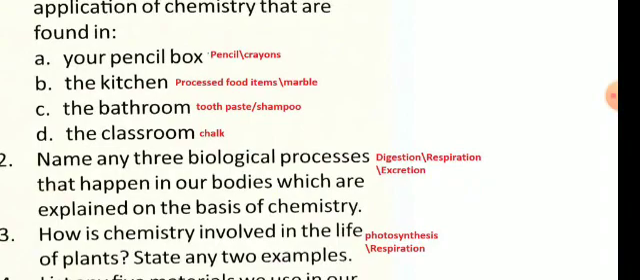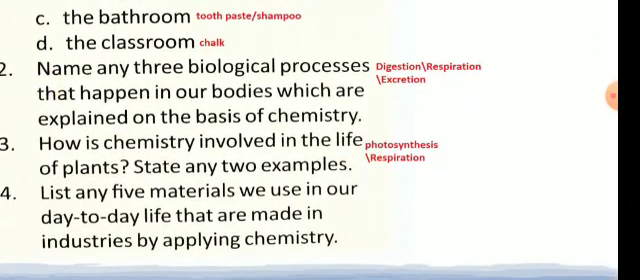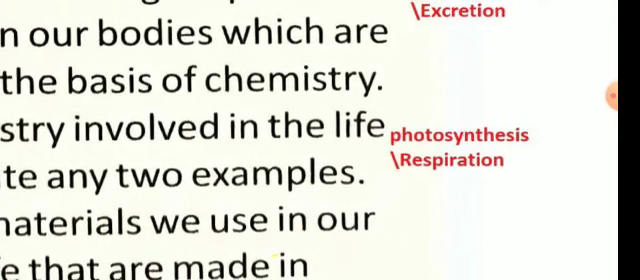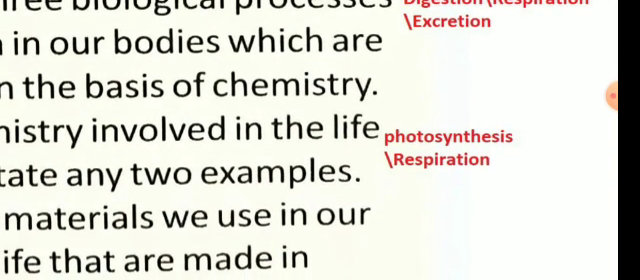Same way, question number 3, how is chemistry involved in the life of plants? State any 2 examples. So first one is photosynthesis. From this process they can make their own food in the form of glucose. And respiration, the same thing, they can oxidize their food.